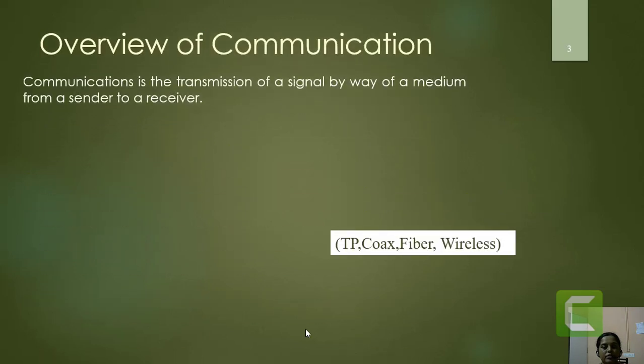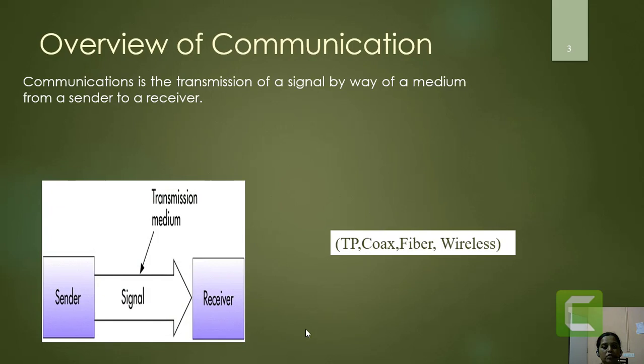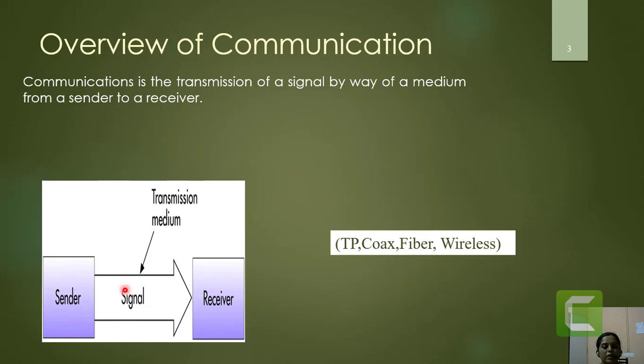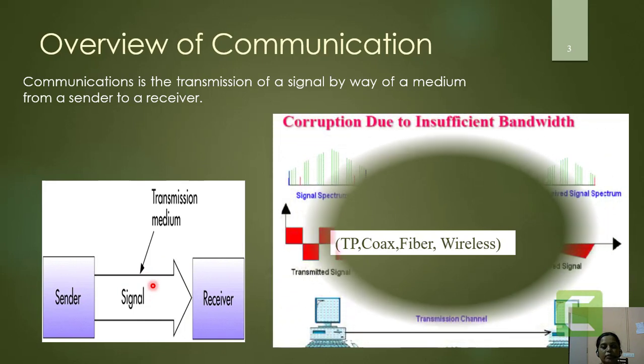So here, friends, we are starting with the definition of communication. Communication is nothing but sending a signal over some medium from one sender to the receiver. And here the signal is transmitted from a sender to the receiver by using some transmission medium.